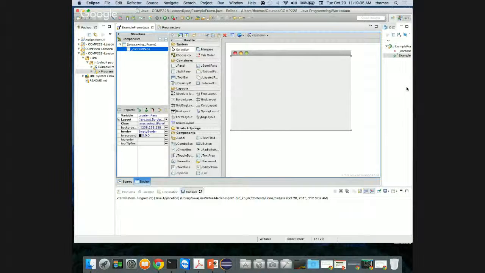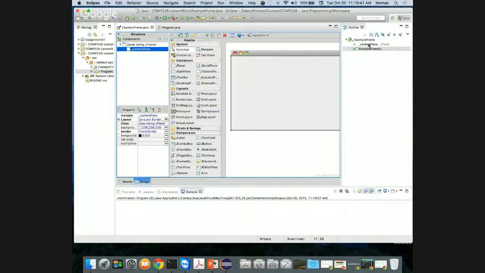Okay? I also have in my outliner, on the right, here's my outline, right? I have the content pane, which shows as an object of type JPanel. Content pane. Example frame. So we're looking at two main components here: a JFrame and a JPanel. The JPanel is where we put all of our content. The JFrame itself is the window that pops up, right? I can't put content, like slap it right into a JFrame. It won't work properly. You'll get errors.